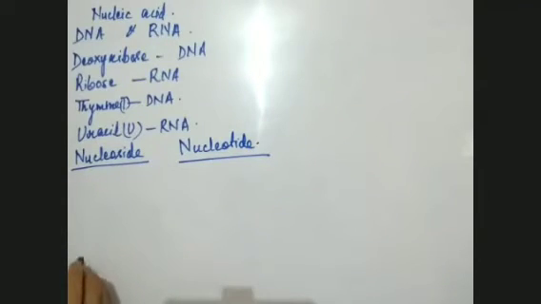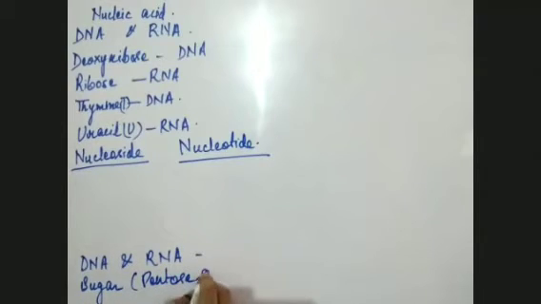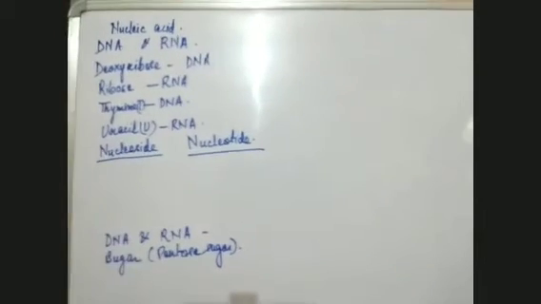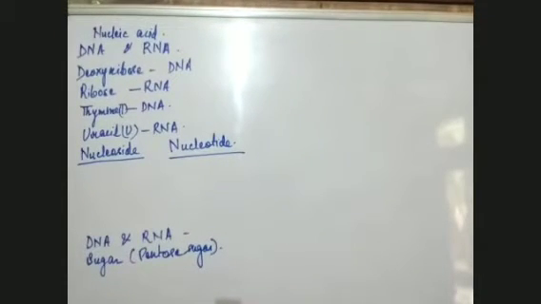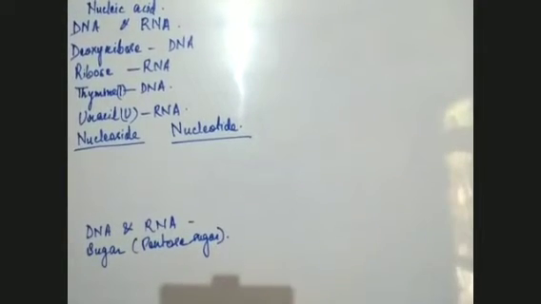We all know that DNA and RNA, both these genetic materials, are made up of sugar. And which sugar? Pentose sugar. What is pentose sugar? Anybody who can tell me? Yes, beta. Who is going to tell me what is pentose sugar?